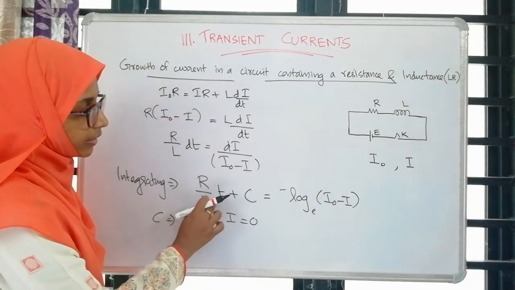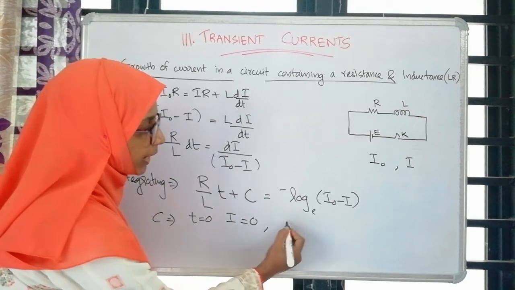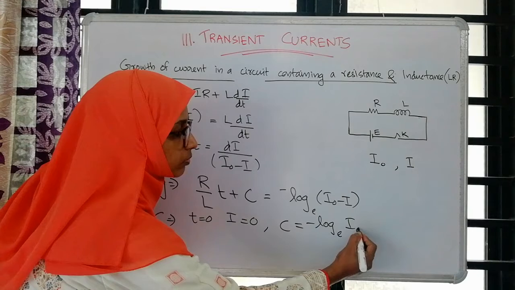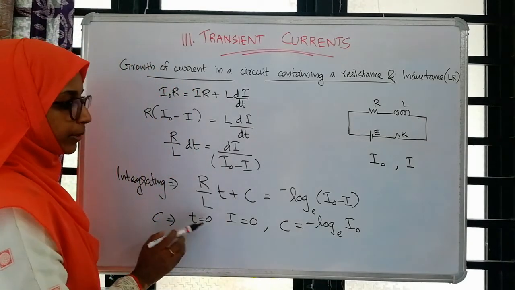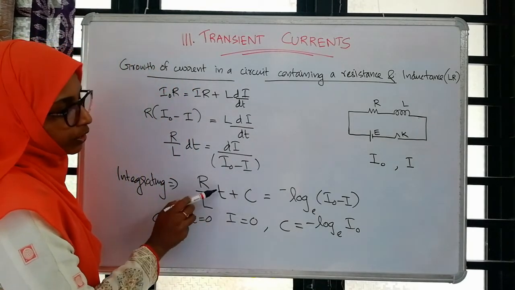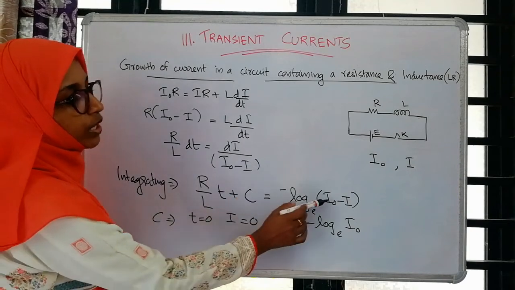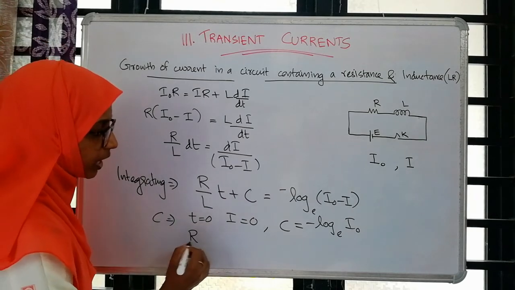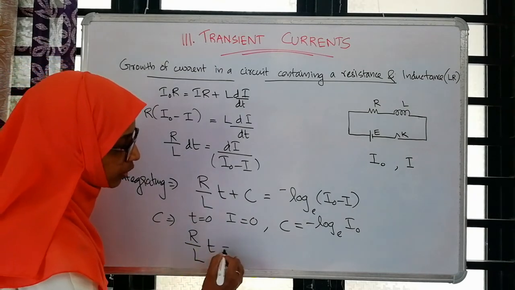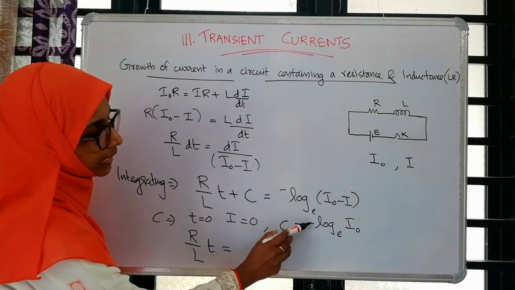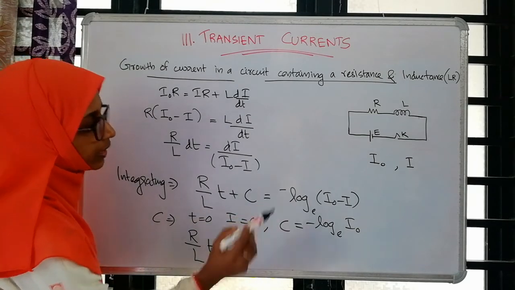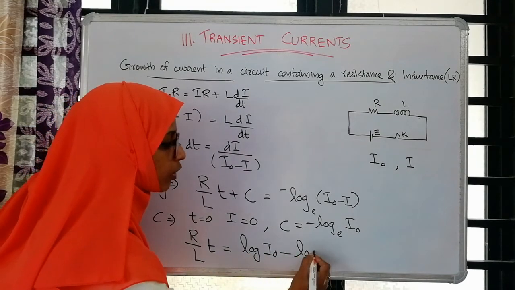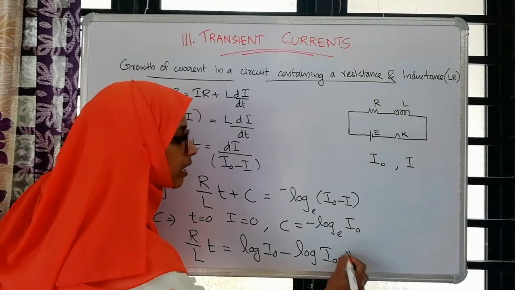Then substituting in this term, it will be equal to 0 and c will be equal to minus log to the base e of I0. In this equation, t is equal to 0, I is equal to 0, and the remaining c is equal to minus log I0. Substituting in this equation, R by L into t is equal to, since this c has a negative sign, I am writing it as positive on the RHS, log I0 minus log of I0 minus I.